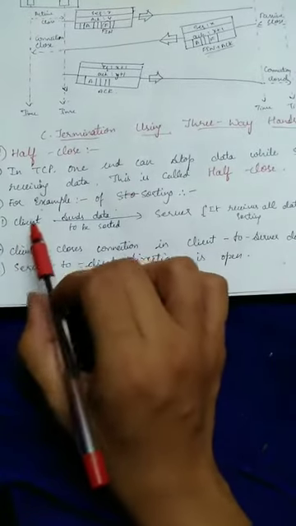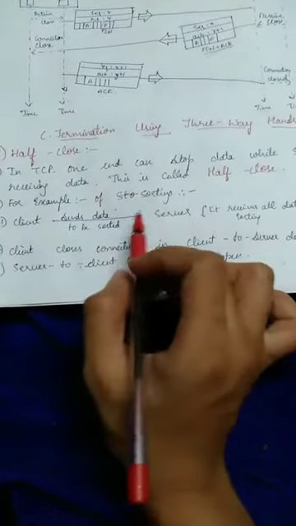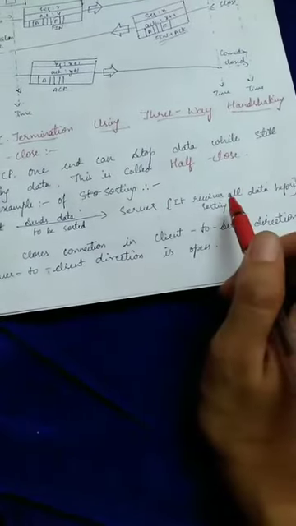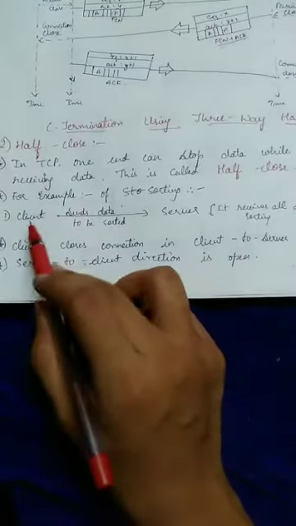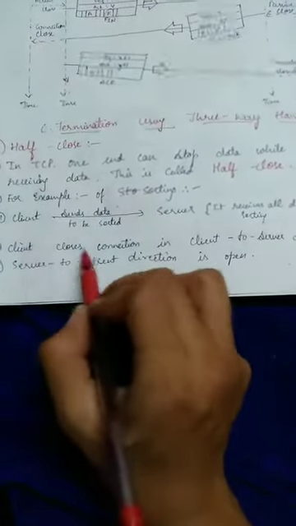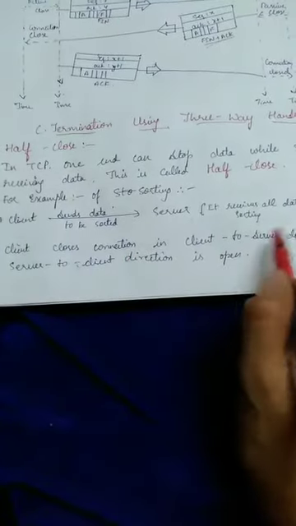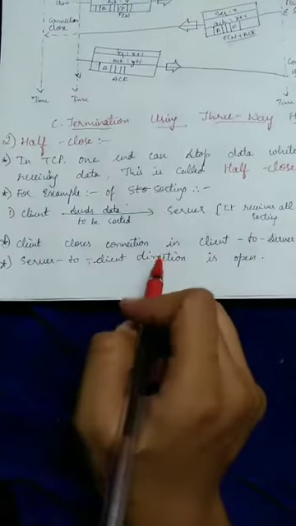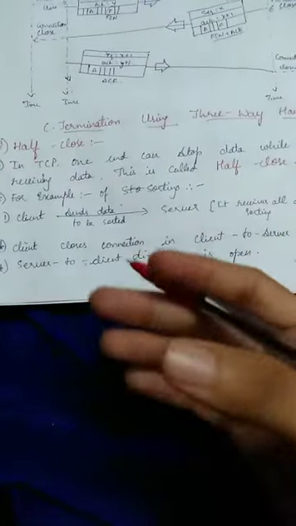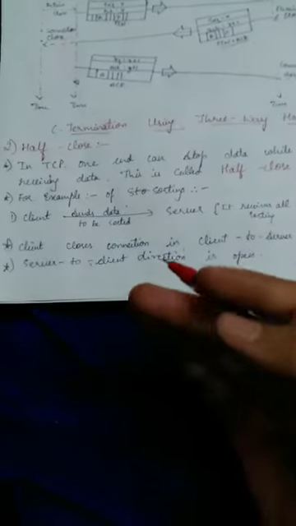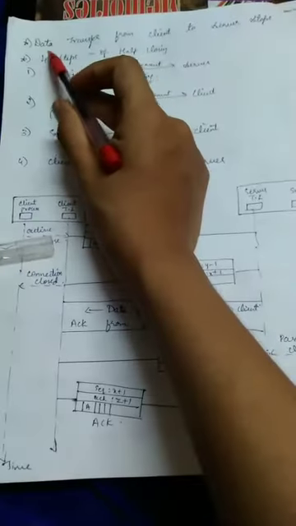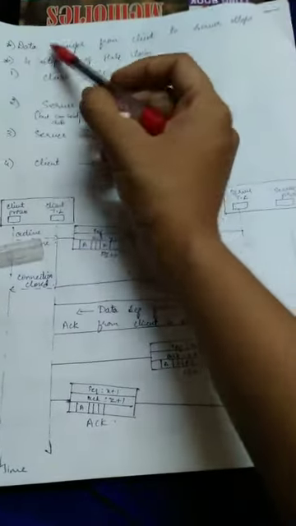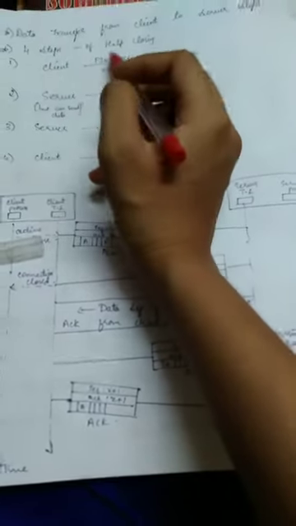In sorting, what happens? The client sends the data to the server which has to be sorted. The server receives all the data before sorting. After sending the data to the server, the client closes the connection in the client to server direction, but it can receive the data. The server to client direction remains open so that the sorted data can be sent from the server to the client. Next, as I said before, data transfer from the client to the server stops. So here there are 4 steps for half closing.